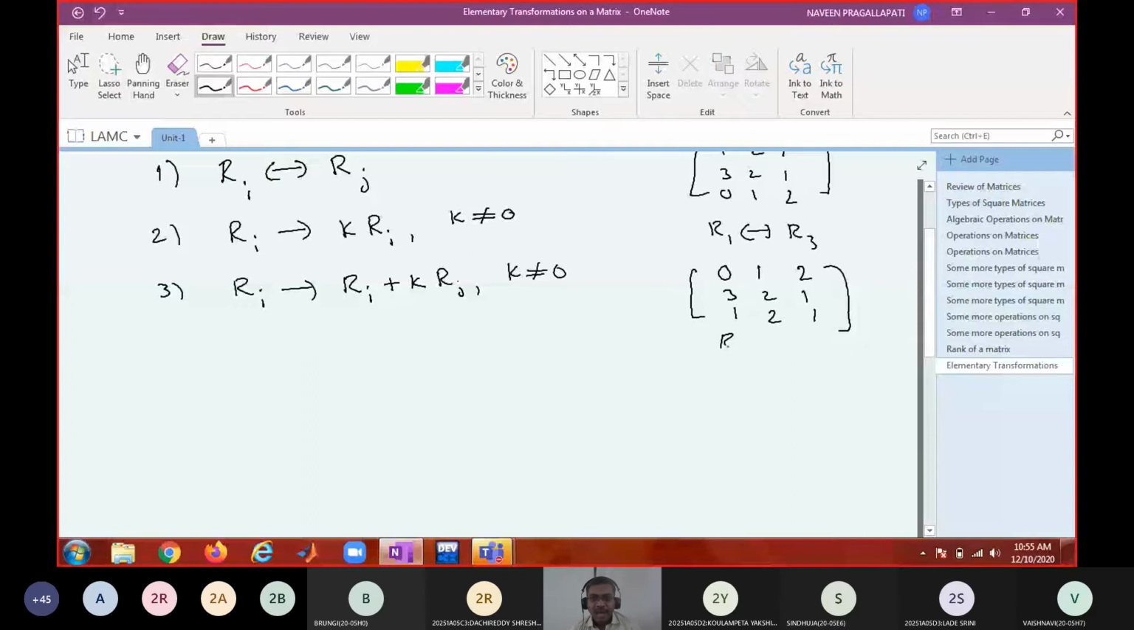Similarly, I can replace R2 with 2 times R2. Then what do I get? 0 1 2.